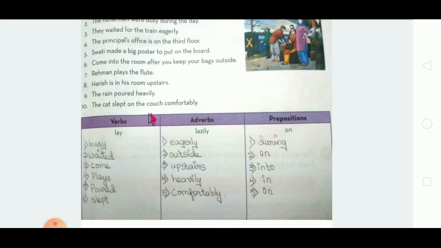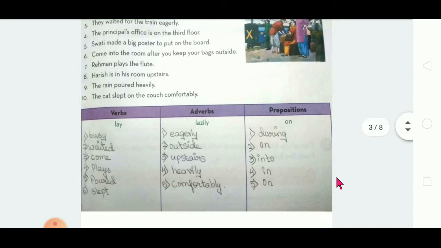The cat slept on the couch comfortably. So comfortably should come under adverbs. How did it sleep? Comfortably should come under adverbs. And on should come under preposition. Verb, see, verb is also there. Slept is a verb. So slept should come under verb. Comfortably under adverbs, and on should come under preposition. Right? Clear this? Good. Just don't simply copy each and everything.